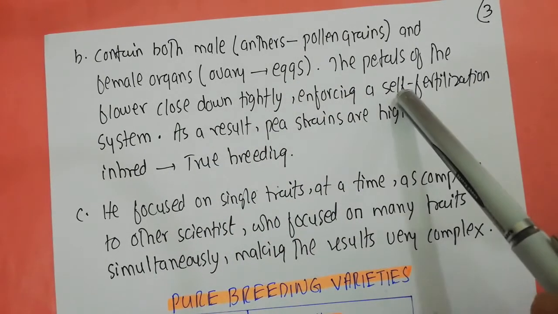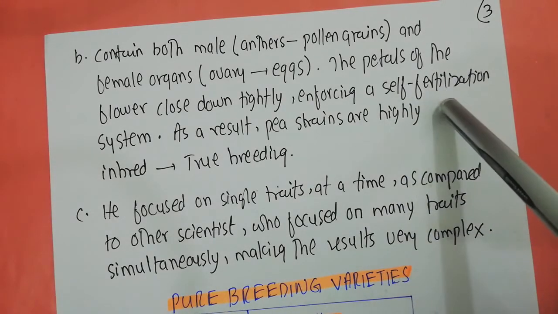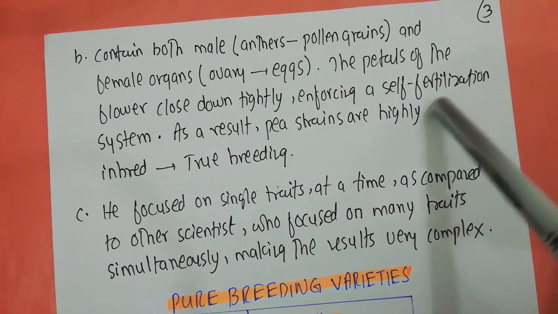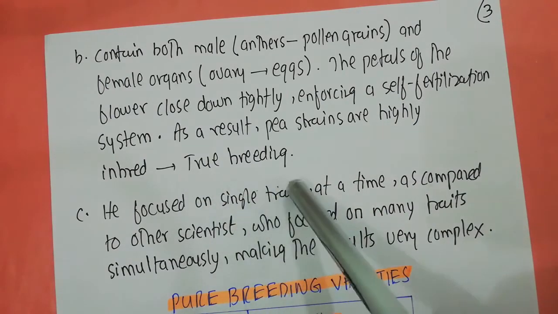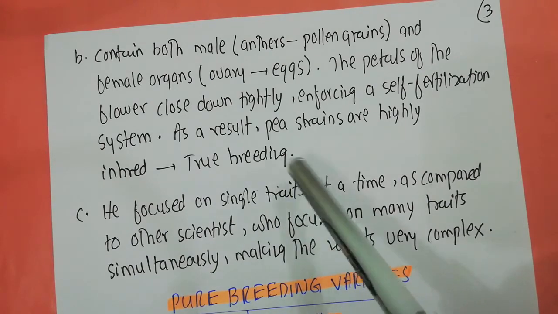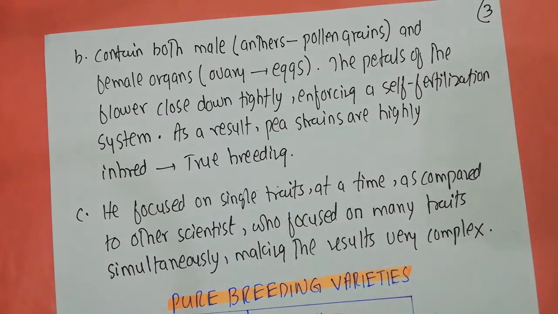The importance of this was that if the petals are closing very tightly and posing a self-fertilization system, you can actually have true breeding varieties. And if you have true breeding varieties, you can actually determine the pattern of inheritance in these true breeding varieties.